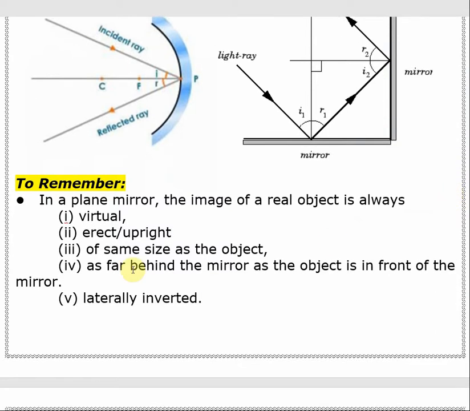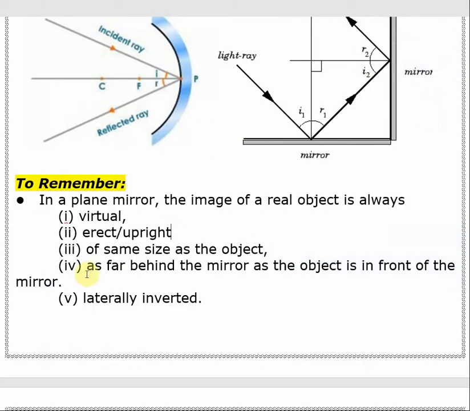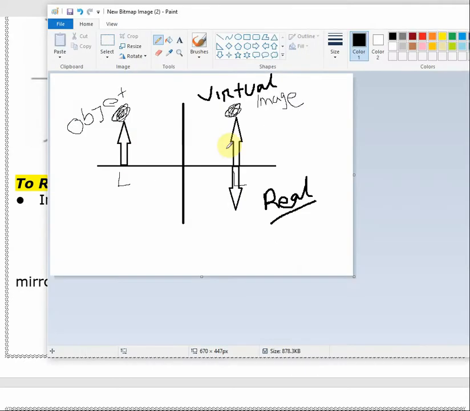So, let us continue with the other definitions of same size. Same size means if I see the picture, the size of the object and the size of the image will always be the same. Neither of them will be bigger or smaller. A real image can also create a same size image, but a virtual image in a plane mirror is always of the same size. It is as far behind the mirror as the object is in front of the mirror. That means the distance from the mirror to the object is equal to the distance from the image to the mirror. It is on the opposite side of the mirror, but the distance is the same.